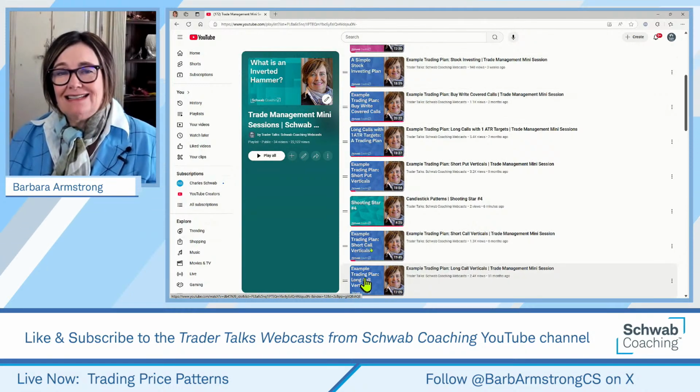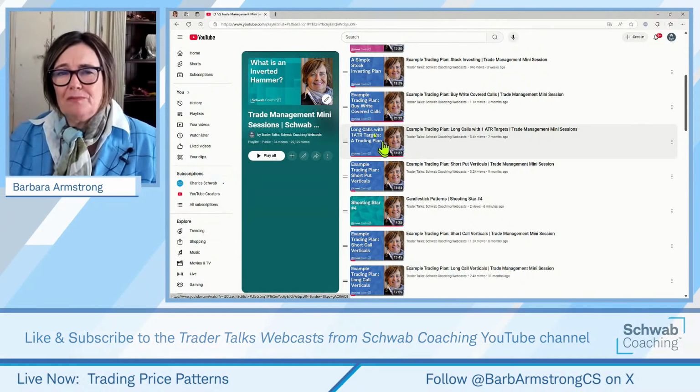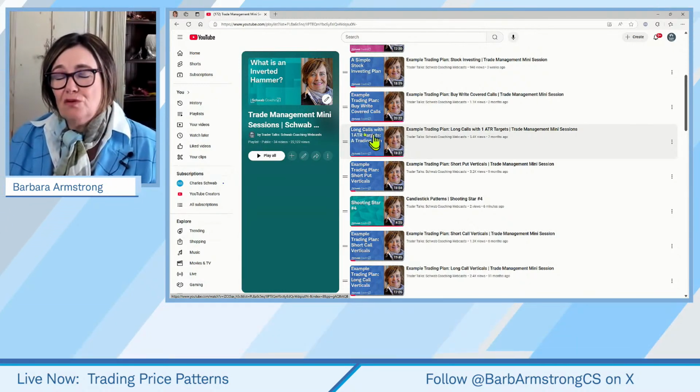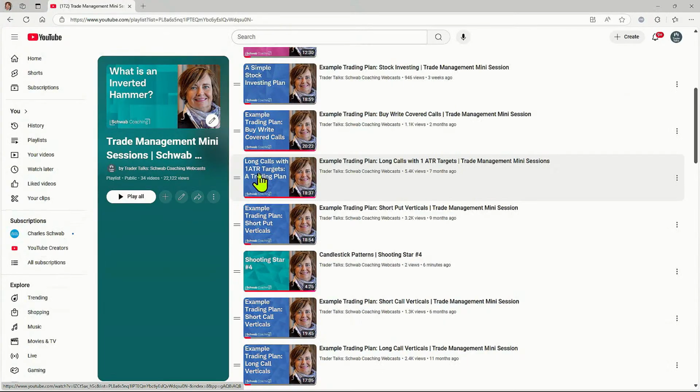But stay tuned and keep checking on these blue ones, which are the example trading plans, because the next one up will be a long call, a long put with a 1 ATR target, or a long put with a swing target. And these are more evergreen in nature, as opposed to what we're doing in a class like this, where we're taking these concepts and applying them with what's happening in the market now.